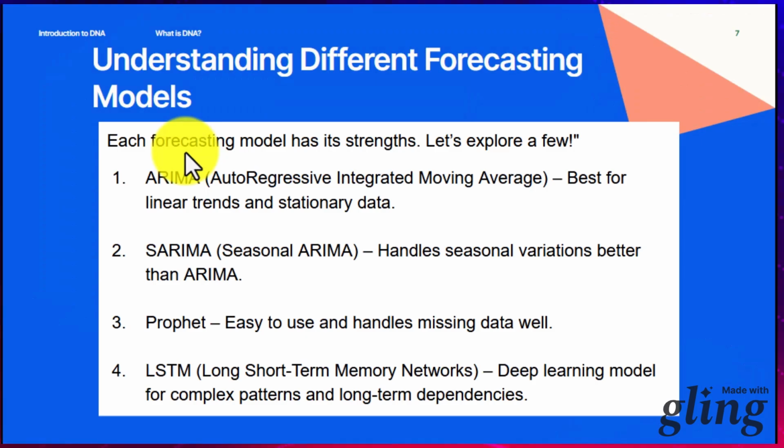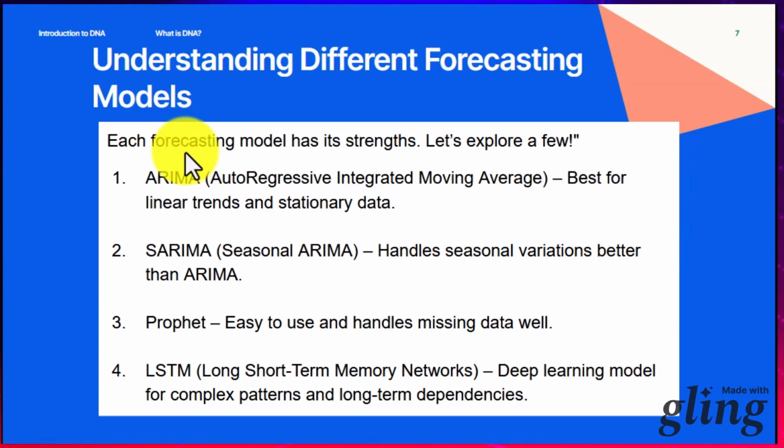We have autoregressive integrated moving average, which is ARIMA, and is best for linear trends and stationary data. Then we have SARIMA, which is seasonal autoregressive integrated moving average, which also handles seasonal variations, but it is better than ARIMA. All right. Then we have Prophet, which is the one we are using. Prophet is easy to use and handles missing data well.